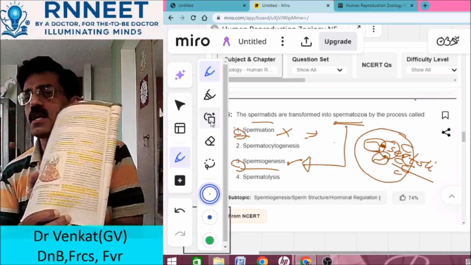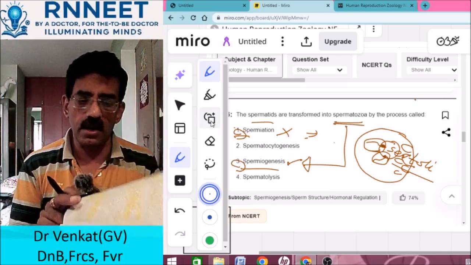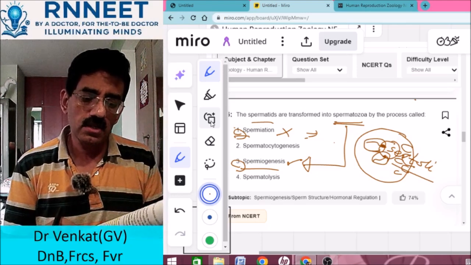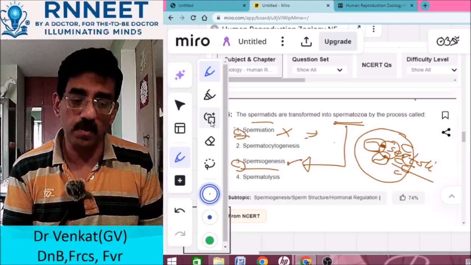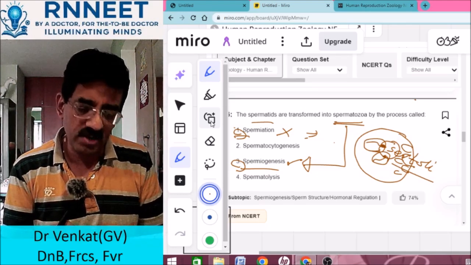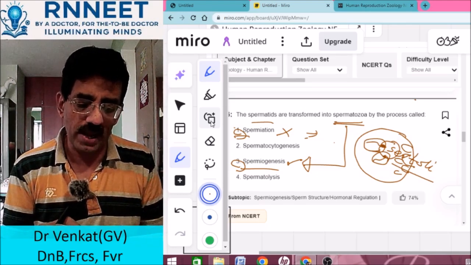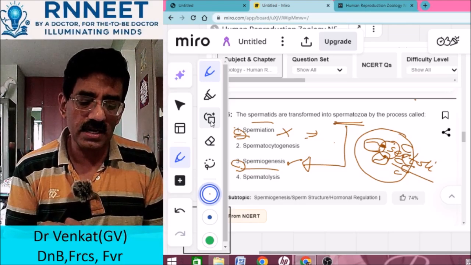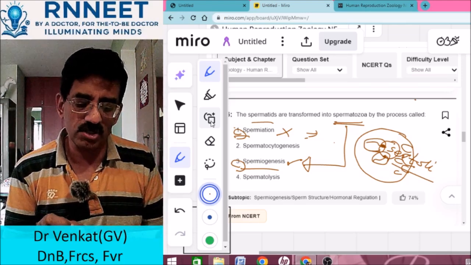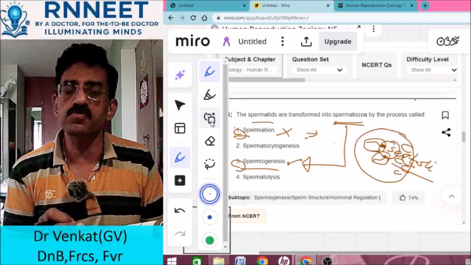This is very nicely given in your NCERT. We'll read just that. The spermatids are transformed into spermatozoa by the process called spermiogenesis. After spermiogenesis, the sperm heads become embedded in the Sertoli cells and are finally released from the seminiferous tubules by the process of spermiation.